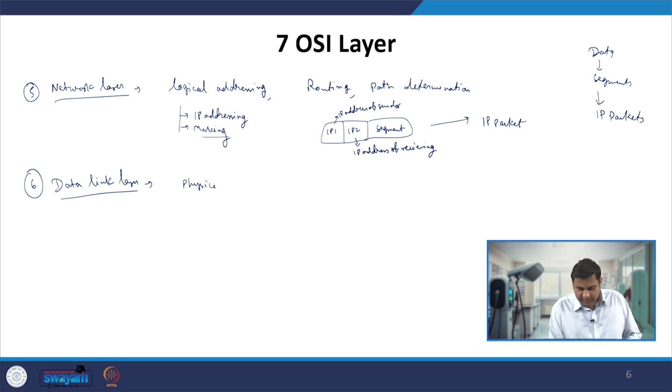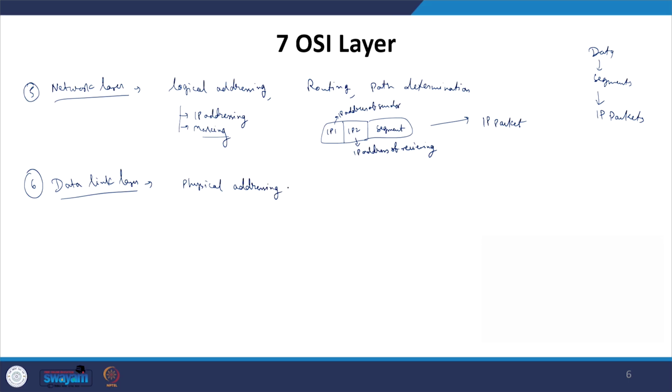So there are two types of addressing, one is logical addressing, another is physical addressing, and this physical addressing is done by the data link layer, and it also controls how the data is placed on or taken from the physical medium. What I mean by that is, the first and foremost thing is physical addressing.